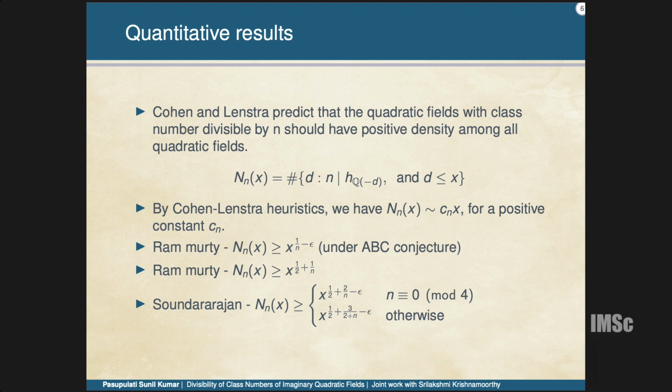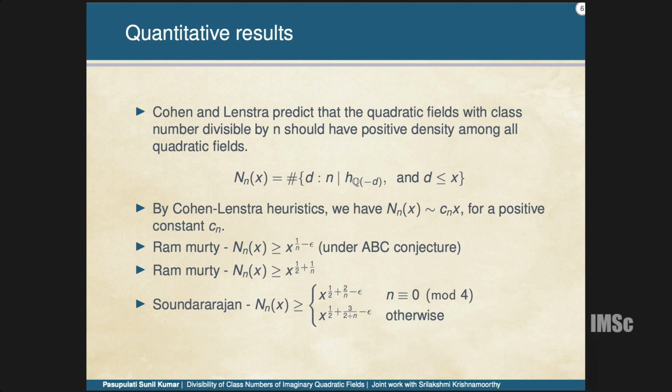And some of the notable ones are: Ram Murty has proved that N_n(x) is greater than or equal to x^(1/n - epsilon) under the ABC conjecture. And later on he proved that N_n(x) is x^(1/2 + 1/n). And Soundararajan improved it later, and I think up to now this is the best known bound. There may be some in special cases, but in general this seems to be the bound known.